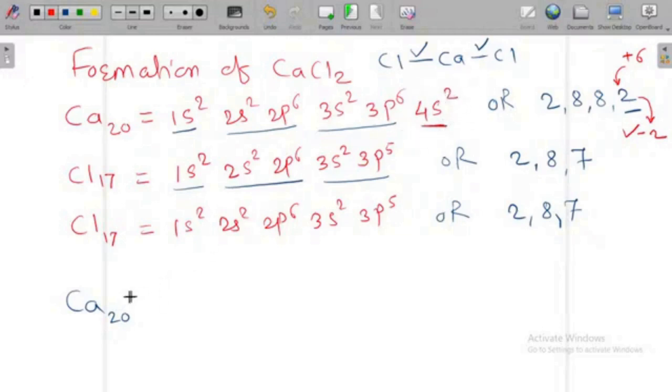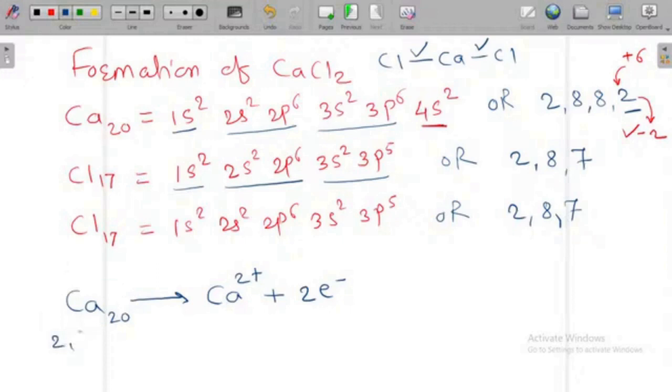Okay, so what happens now? This calcium donates 2 electrons. So this calcium becomes calcium 2 plus because 2 electrons are donated. These 2 electrons are lost. That's why calcium 2 plus plus 2 electrons. Now what is the electronic configuration for this calcium?